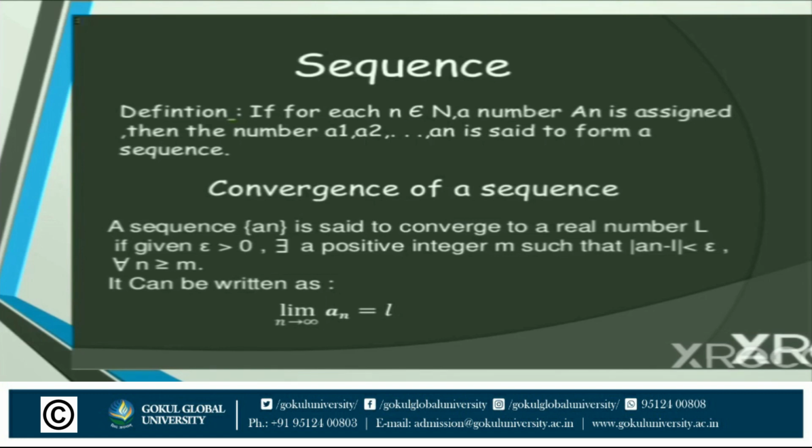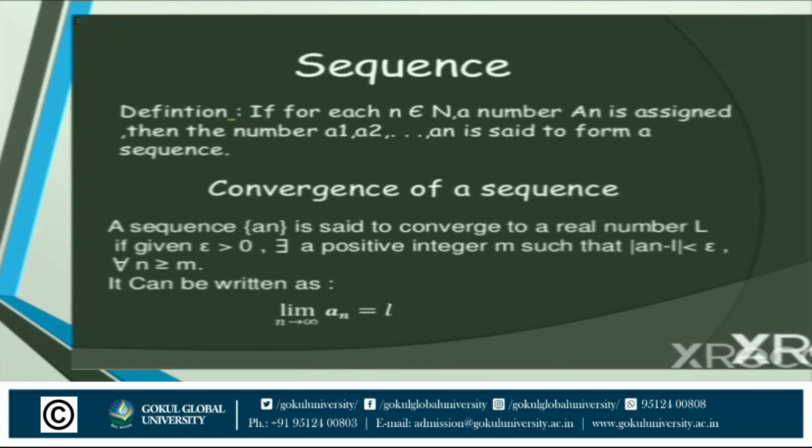Okay. Now what is a convergent sequence? If we choose numbers randomly, suppose 1, 2, 3, 4, 5, it is called a sequence. But we can also apply a relation between them. Suppose 1 plus 2 plus 3 plus 4 is called a sequence.